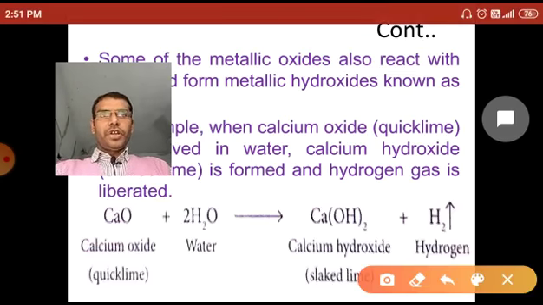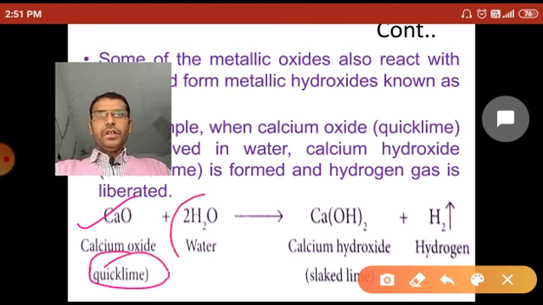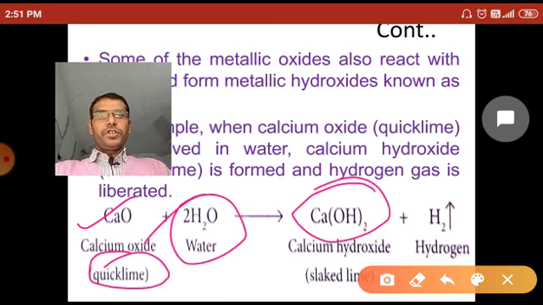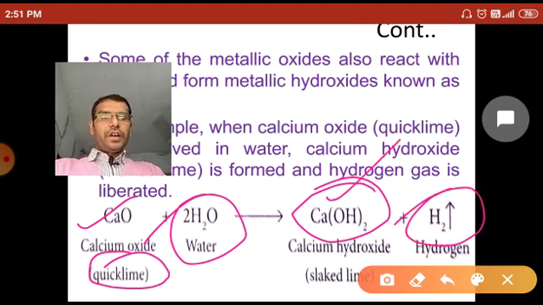Let's see the reaction. Calcium oxide, a metal oxide, quicklime, reacts with water to form slaked lime, Ca(OH)2. It behaves as a base or alkaline.